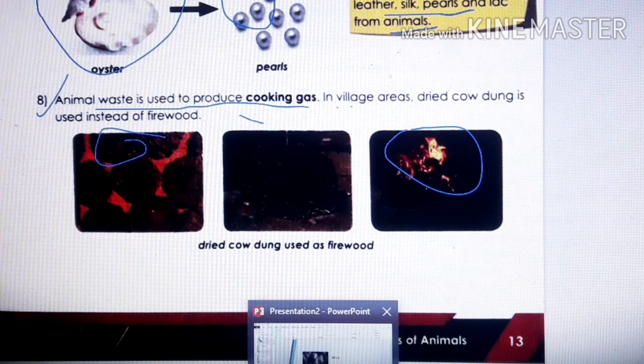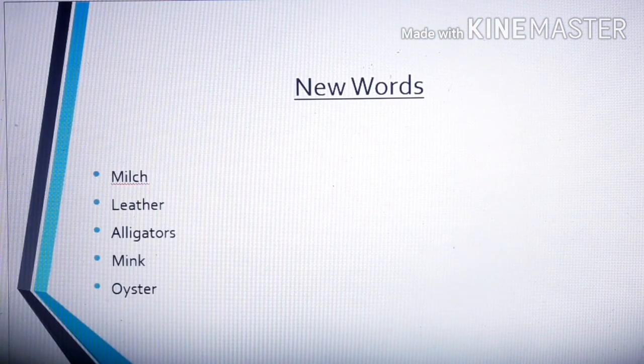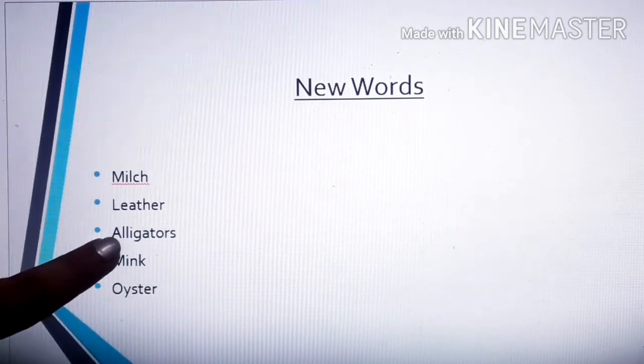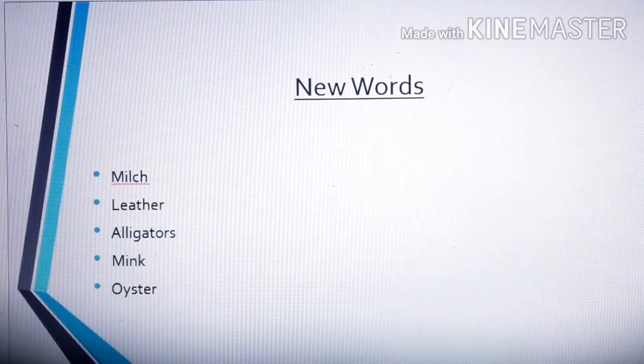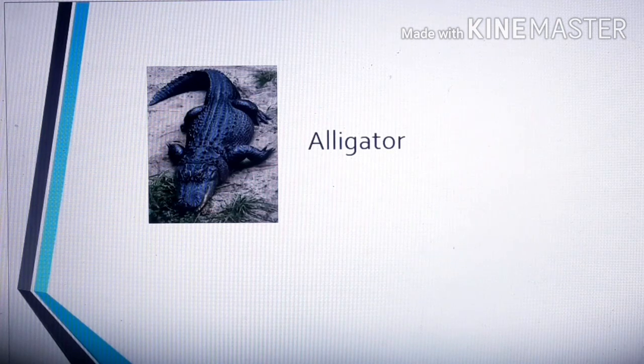So before concluding, children, the new words which we have learned today are leather, alligators, mink, oyster. Alligators are like crocodiles only. So this is alligator. Okay.